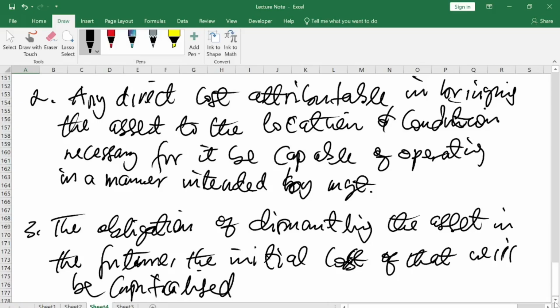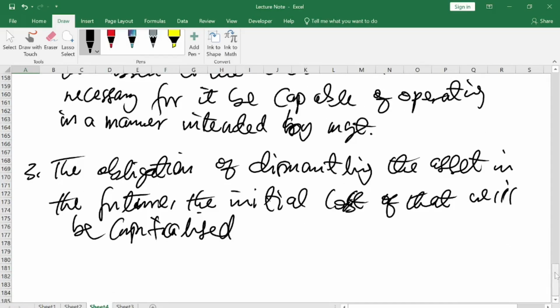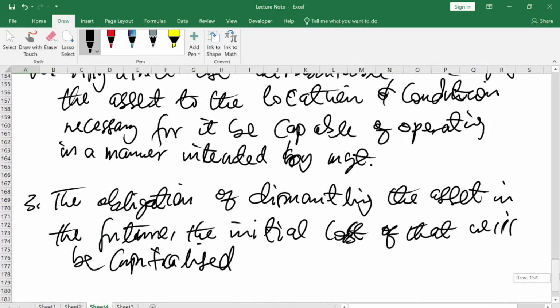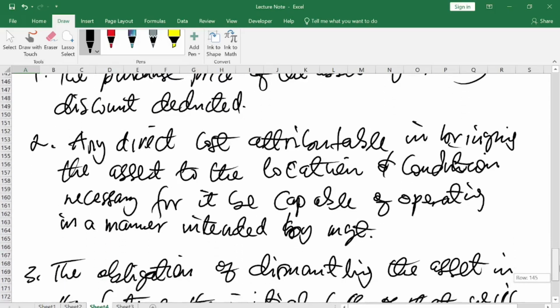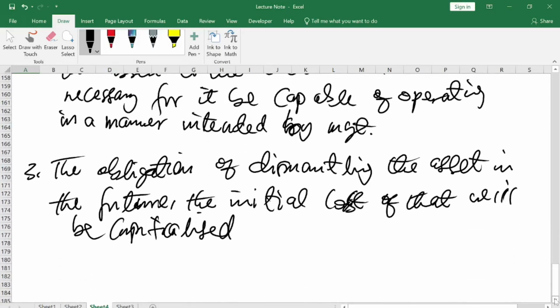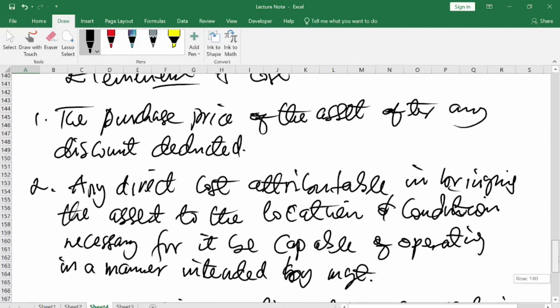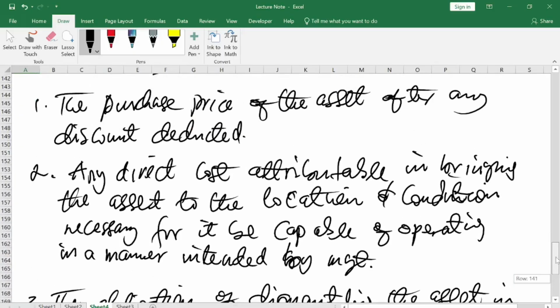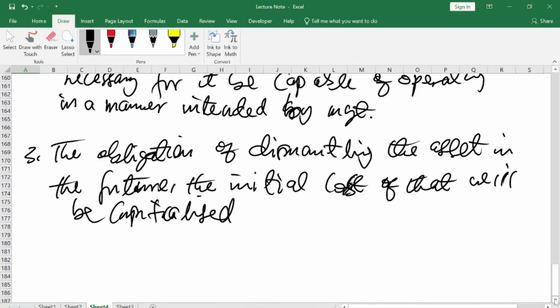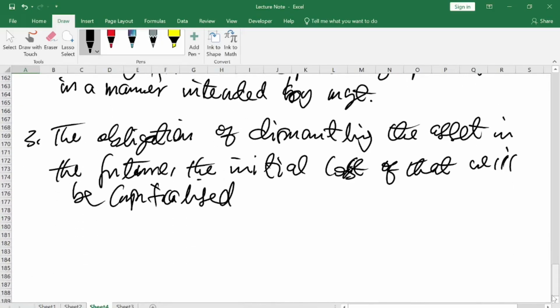So these are examples. Before an asset can initially be recognized in the books of a company after acquisition, these are the costs you should look out for.